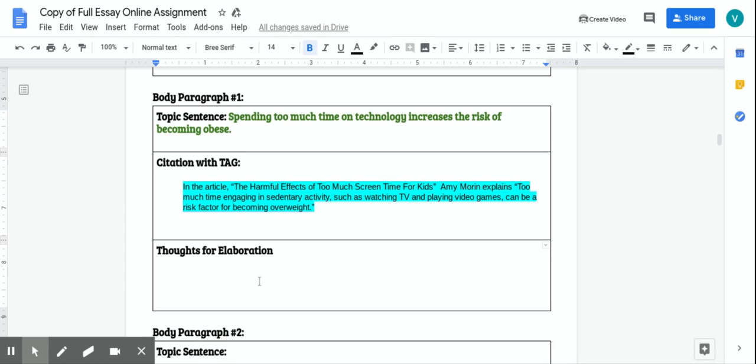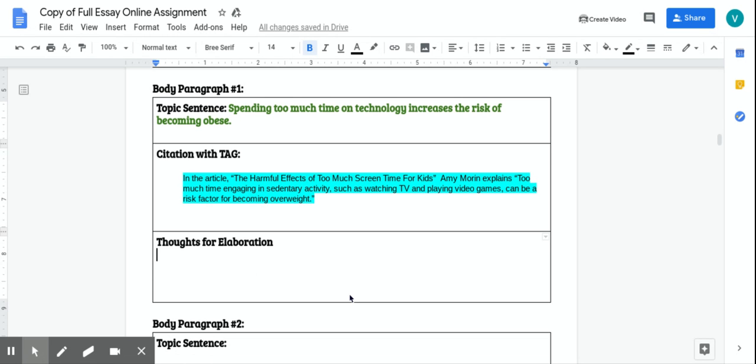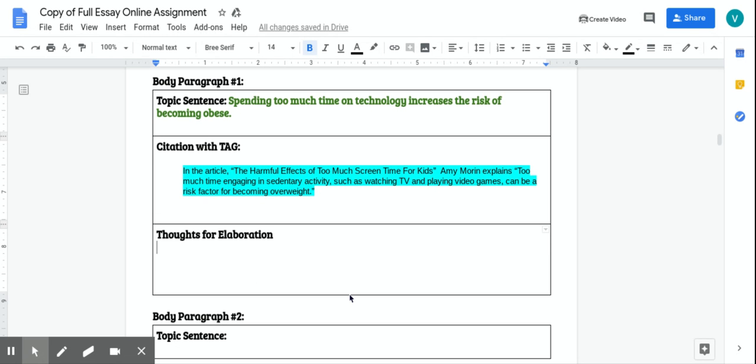Okay, now when we get to writing the actual paragraphs, your thoughts for elaboration should be at least 3 sentences long, and there's another outline to kind of help you create that, which we'll talk about on day 4.